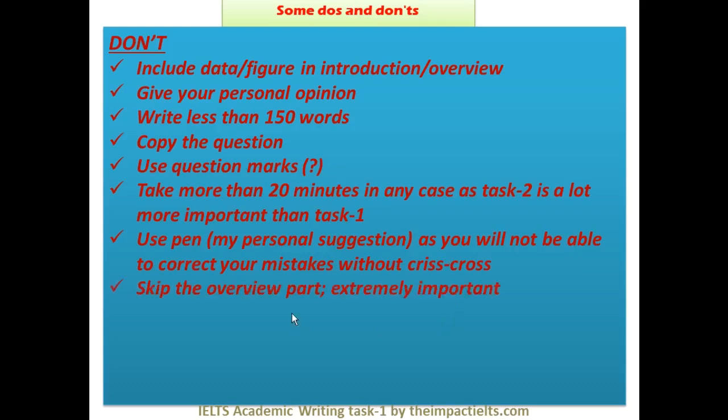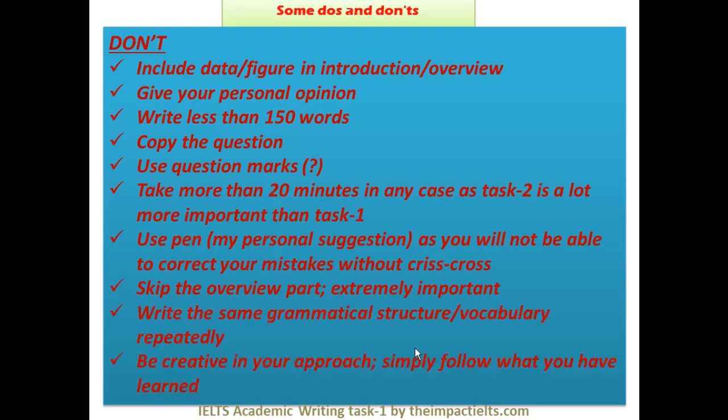Do not skip the overview part. This is extremely important. Whether you write it after the introduction or in the end, in both ways it has to be written, but never write an overview just after the introduction and a conclusion in the end. Don't do that. That's not required. Do not write the same grammatical structure or vocabulary repeatedly. Finally, don't be creative in your approach.